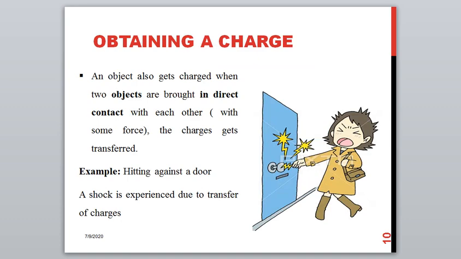One more way of providing a charge to an object is a forceful direct contact between the objects. When you go fast and get hit onto the door, what do you feel? A sudden shock on the body where you have hit, isn't it? How has this happened? How can we relate this with the electrostatic charge?